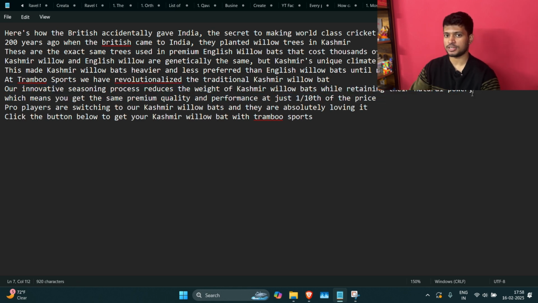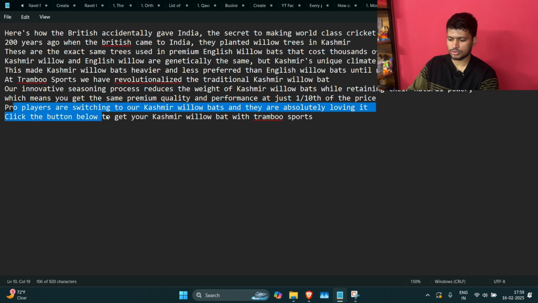So this statement over here has completely flipped the script, because now what we are basically saying is that Kashmir willow and English willow are the same bats, and we have even removed the weight factor from them. So now they are exactly the same, which means you get the same premium quality and performance at just 1/10 of the price. So this basically means that you're getting an English willow bat at 1/10 of the price.